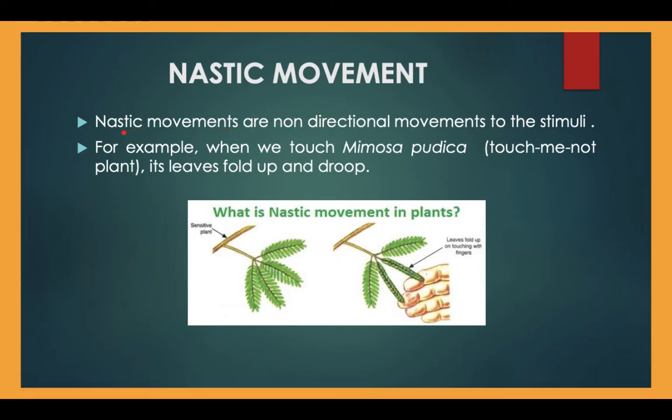To understand nastic movements, you can recall the example of the touch-me-not plant. Nastic movements are non-directional movements in response to stimuli, and in this example you are able to see the plant known as Mimosa pudica, which is its scientific name, and in common language it is known as the touch-me-not plant. Its leaves fold up and droop when you touch it. That's why it is known as the touch-me-not plant.